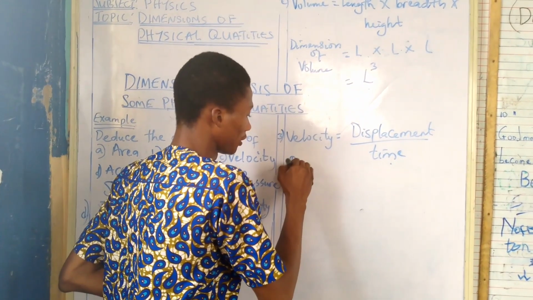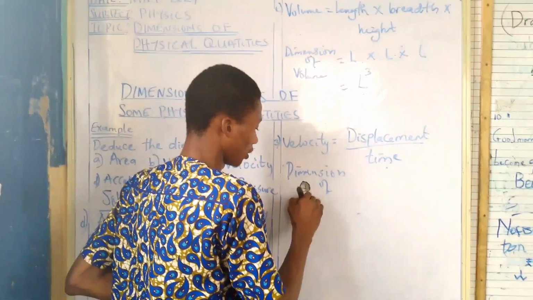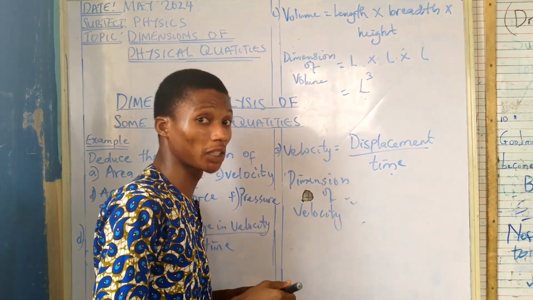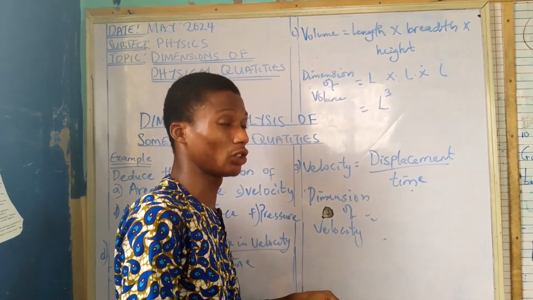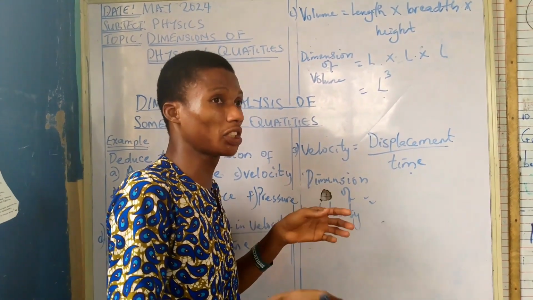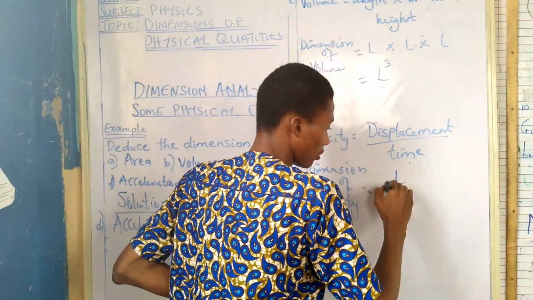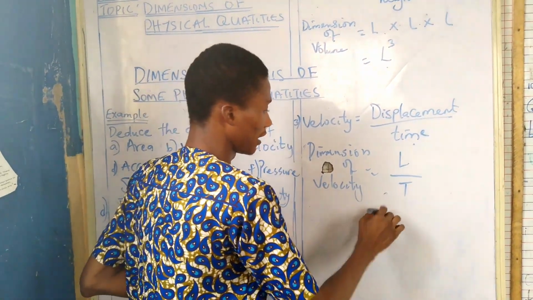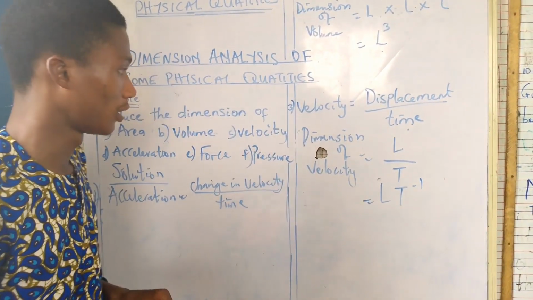So the dimension of velocity will be equal to what? The dimension of displacement. You know, displacement is related to distance, so the unit is meter, which makes the dimension L. So L over time. The dimension of time is T. In other words, the dimension of velocity is L per T. L per T. Do you get that?